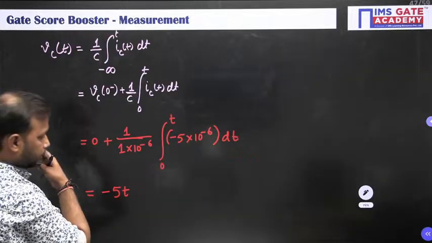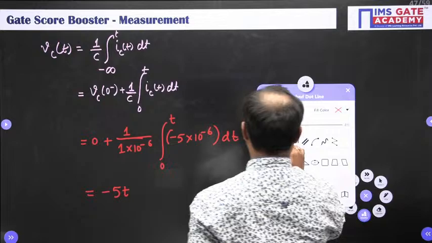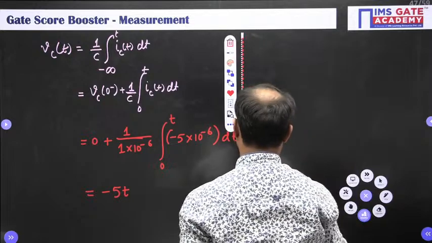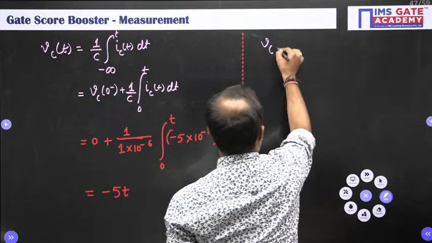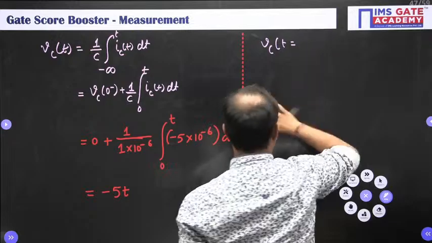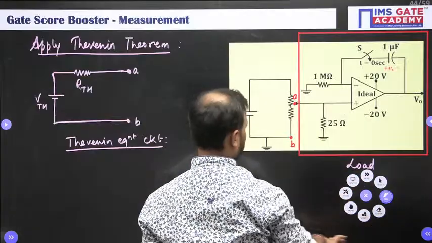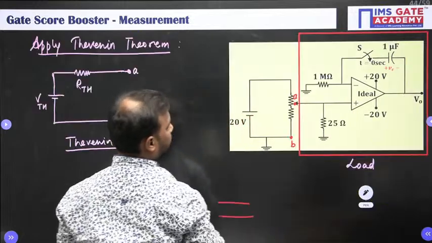All right. So from here I can say that the capacitor voltage Vc of t at t equal to 5 seconds.